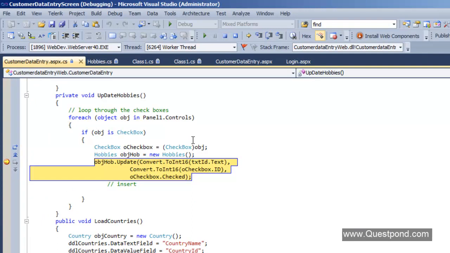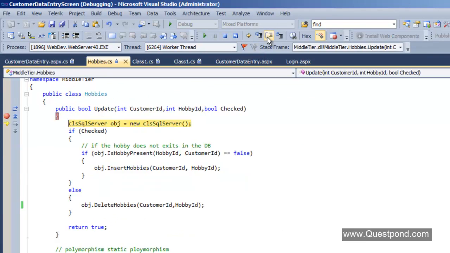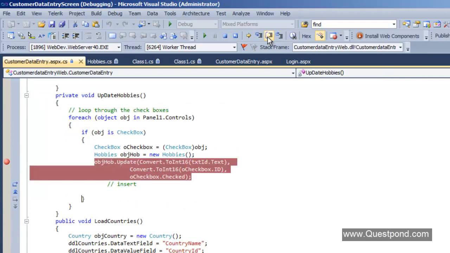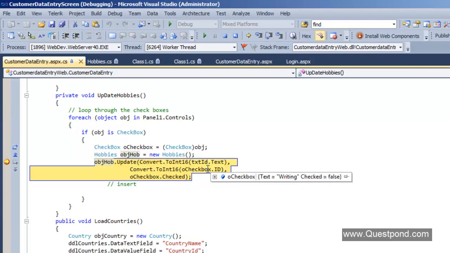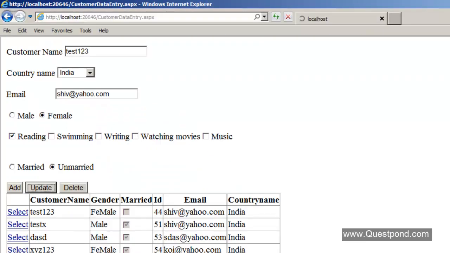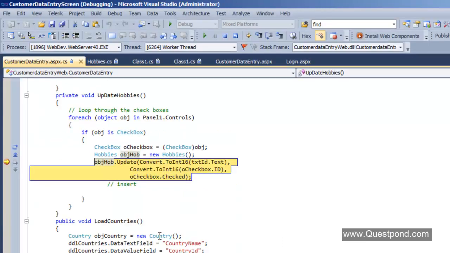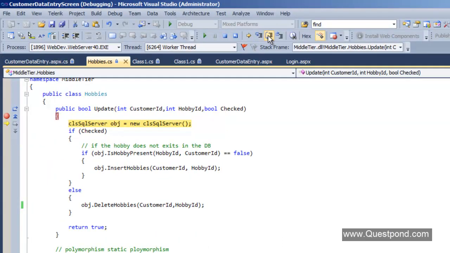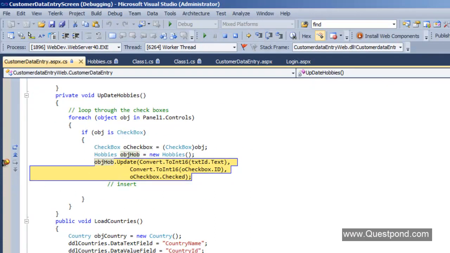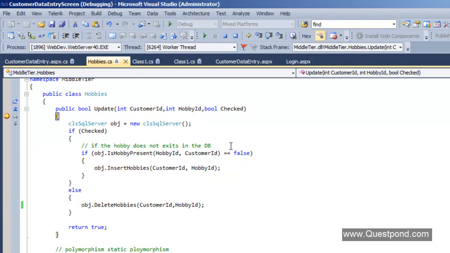The second checkbox is false, swimming. That is right. Okay. So there it goes. Now because it is false, it will go and delete the hobby ID for that particular customer. Comes out. Now goes the third checkbox. The third checkbox is actually writing, right, and we have removed writing, okay. So there it goes in again, deletes it. So this whole process keeps on going until all the checkboxes are iterated, okay.